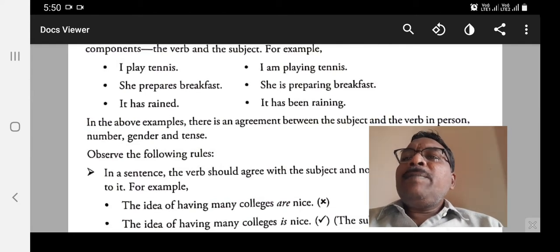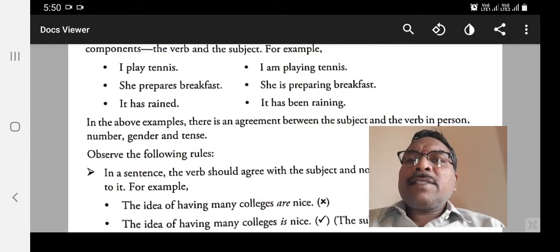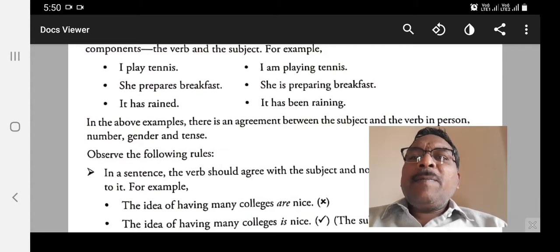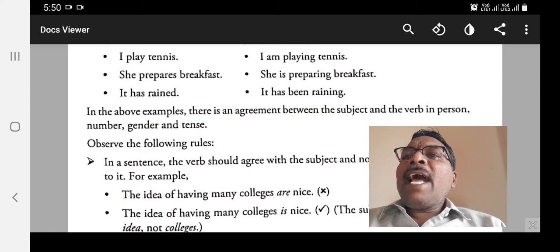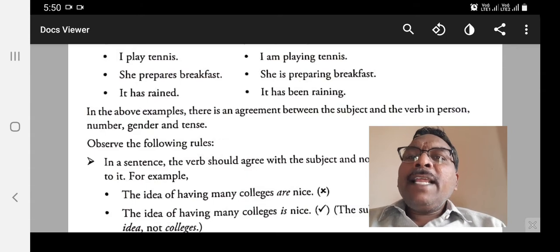Next, she prepares breakfast. Here, she is preparing breakfast. It has rained. But here, it has been raining. So that is a relation between the subject, verb and object.